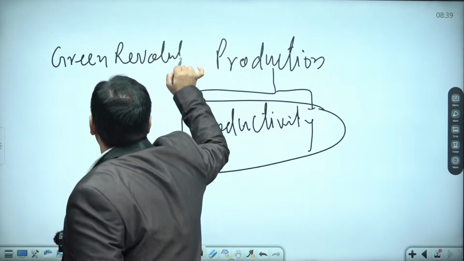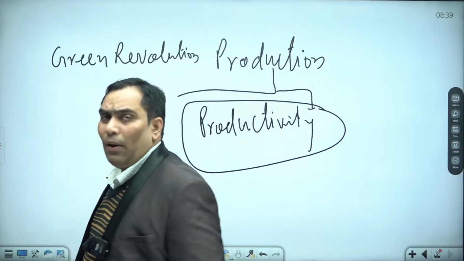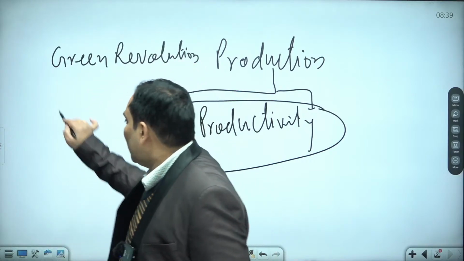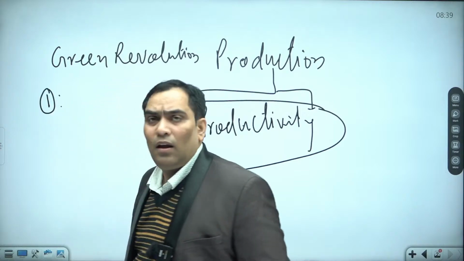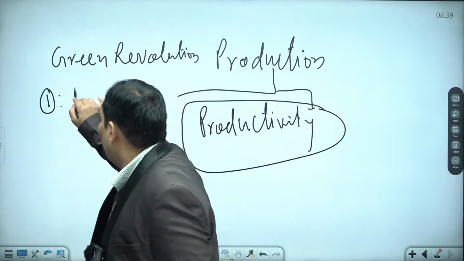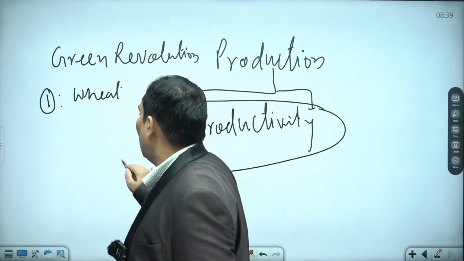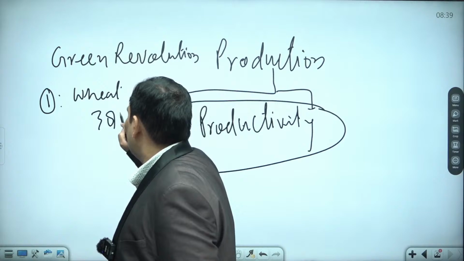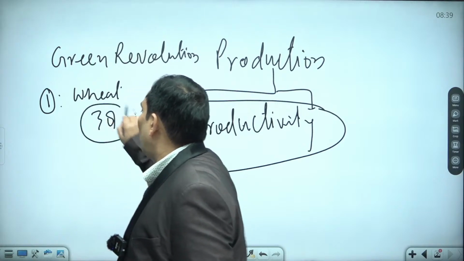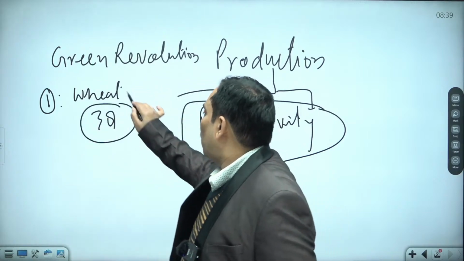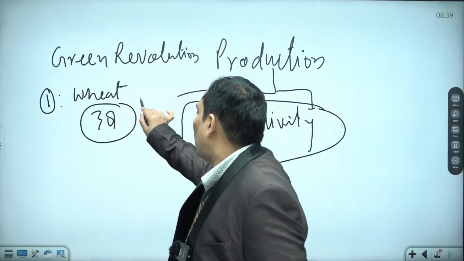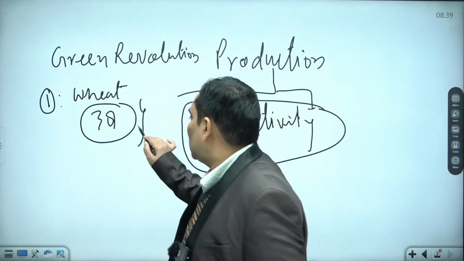And after the green revolution, our productivity has increased, but still, in case of wheat production, in context to productivity, we are ranked 38. That means in the world production of wheat, when we talk about productivity, our rank is 38.